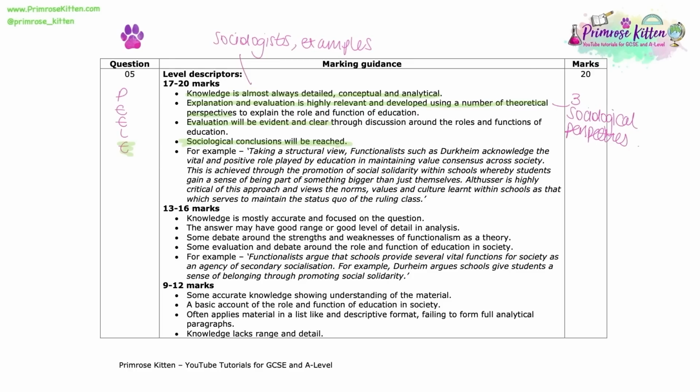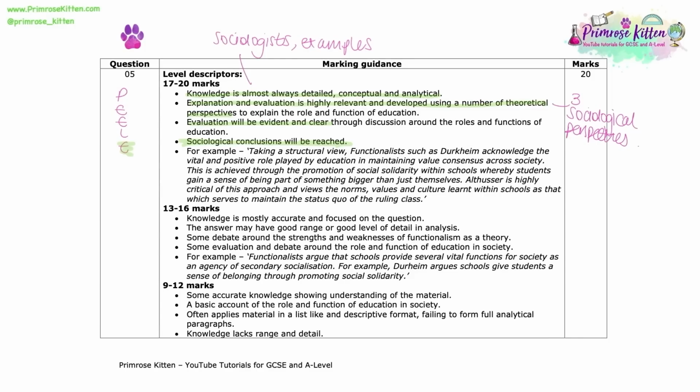Taking a structural view, functionalists such as Durkheim acknowledge the vital and positive role played by education in maintaining value consensus across society. This is achieved through the promotion of social solidarity within schools, whereby students gain a sense of being part of something bigger than just themselves. Althusser is highly critical of this approach and views the norms, values and culture learnt within schools as that which serves to maintain the status quo of the ruling class.